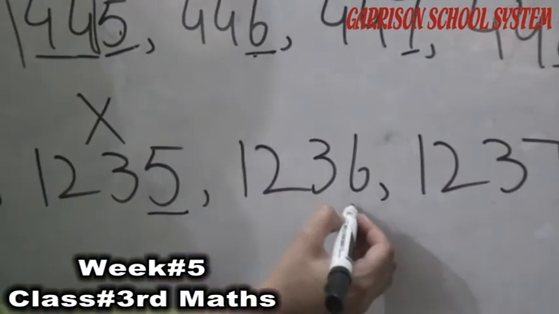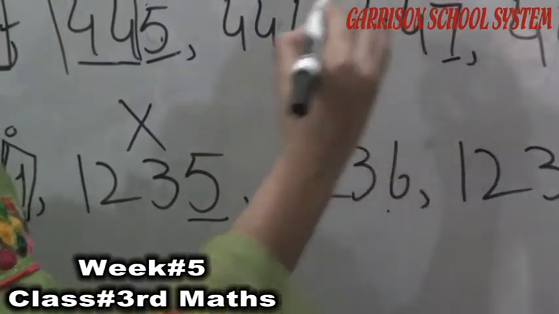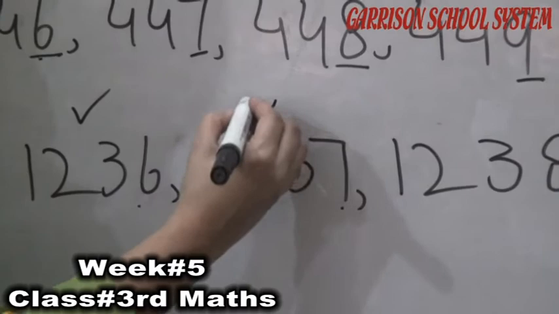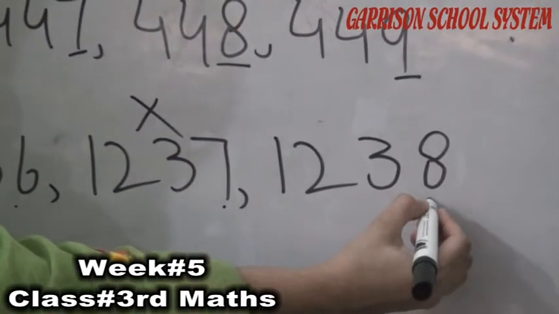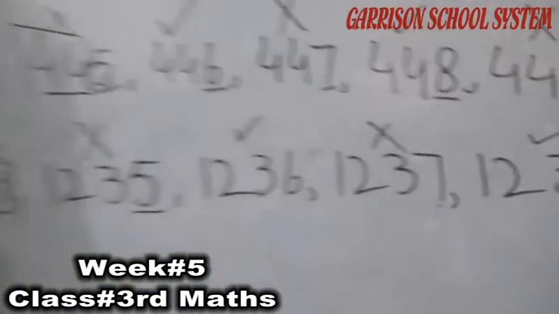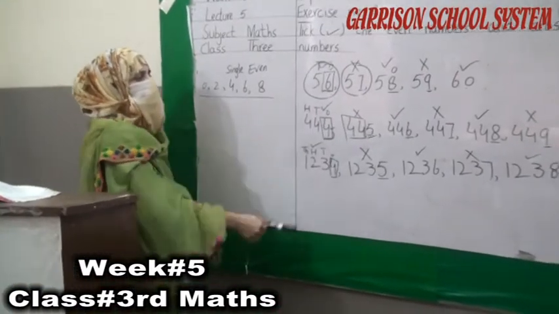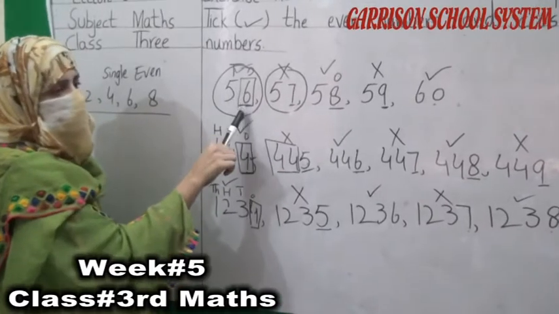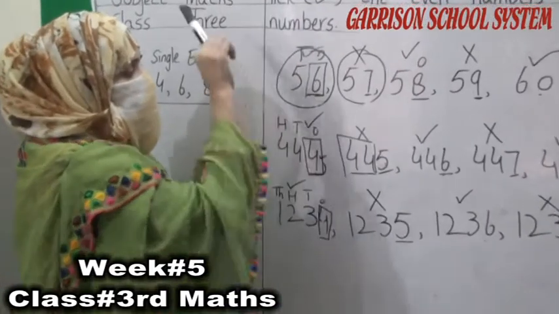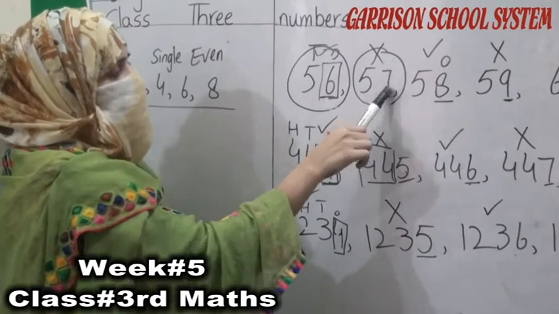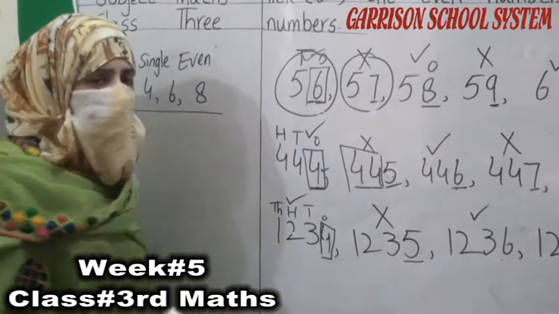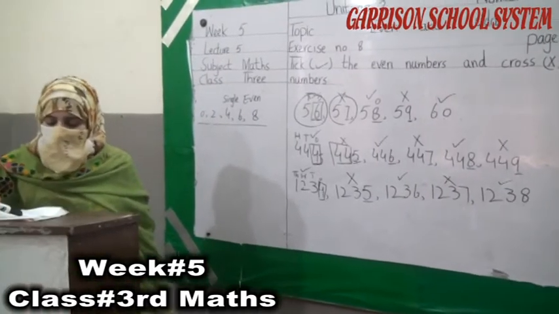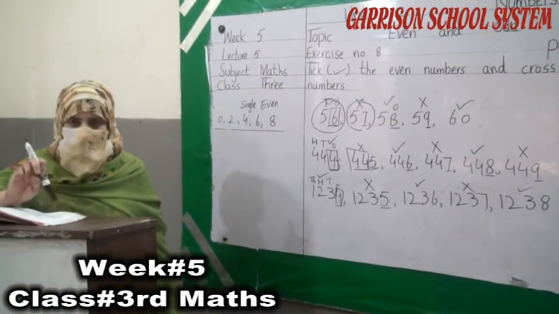If our ones number is even, it means it is our even number. If ones number is odd, it is our odd number. Okay, to understand, in this method we have to focus, we have to look the number in ones. If ones number is even, so our numbers are even. If ones number is odd, our numbers are odd. Understand student? You have to solve remaining parts by yourself at your home. This is your home task.